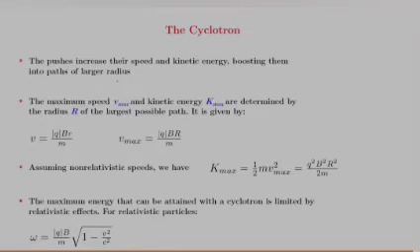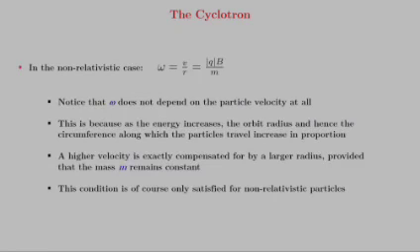For relativistic particles the angular frequency is equal to modulus of q times B by m times the root of 1 minus v squared by c squared, and in the non-relativistic case the angular frequency omega is equal to v by r, which is equal to modulus of q times B divided by m.